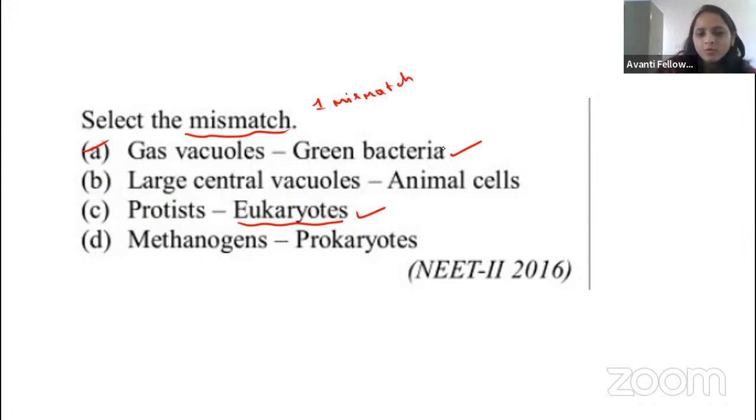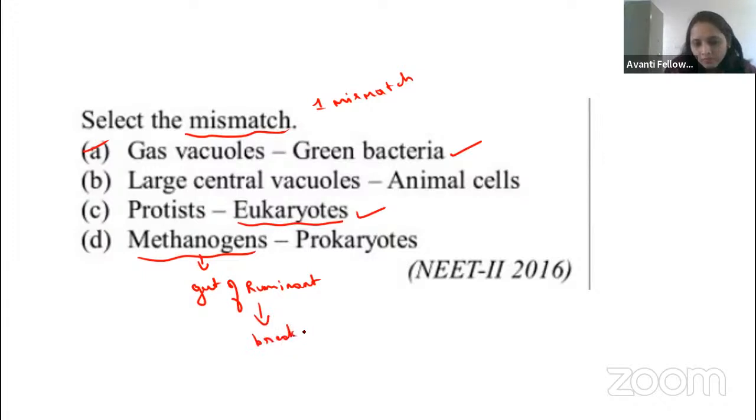Yes, correct. Gut of the ruminant, that is correct. Yeah, see here, methanogens, correct. What you are telling, that is correct. So that is present in the gut of ruminant. Ruminant is nothing but you can take cows, right? So it helps in the breakdown of cellulose, guys. It helps in the breakdown of cellulose, right?